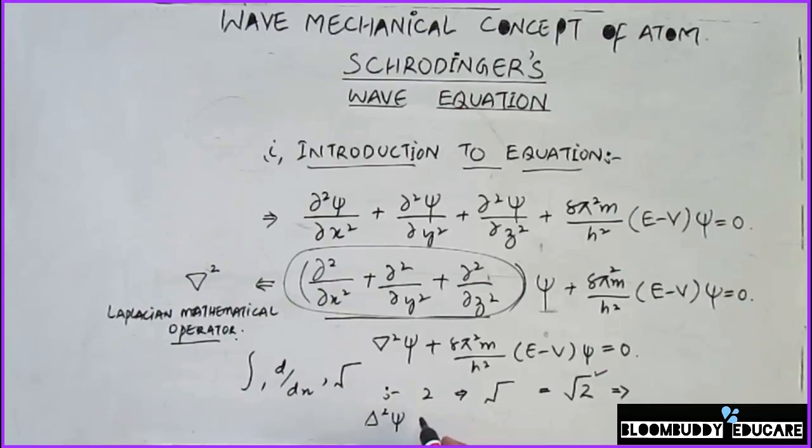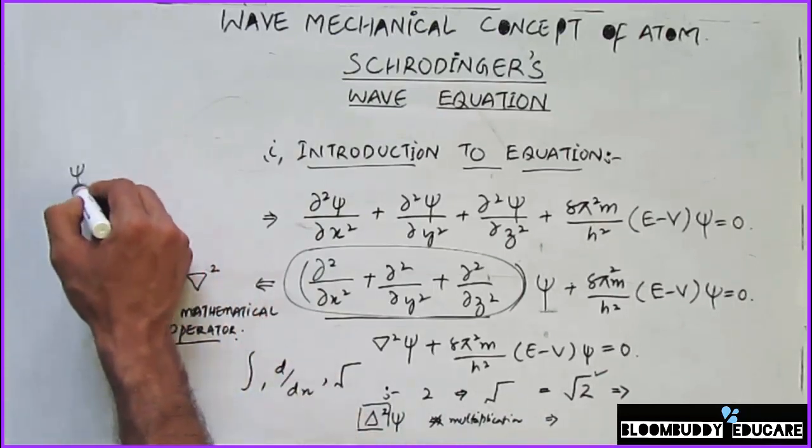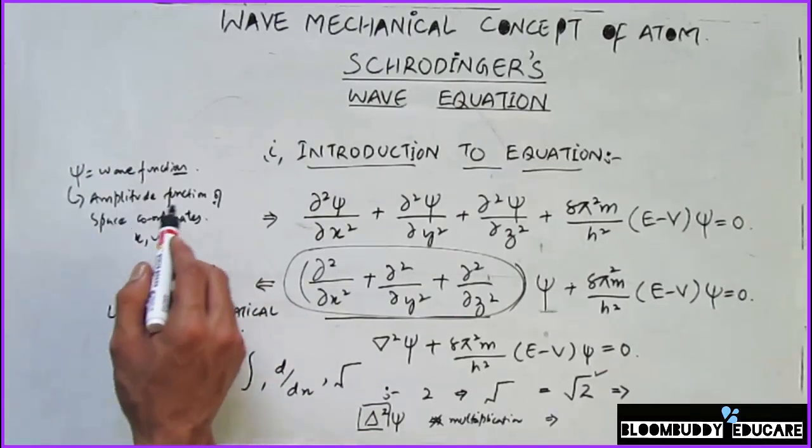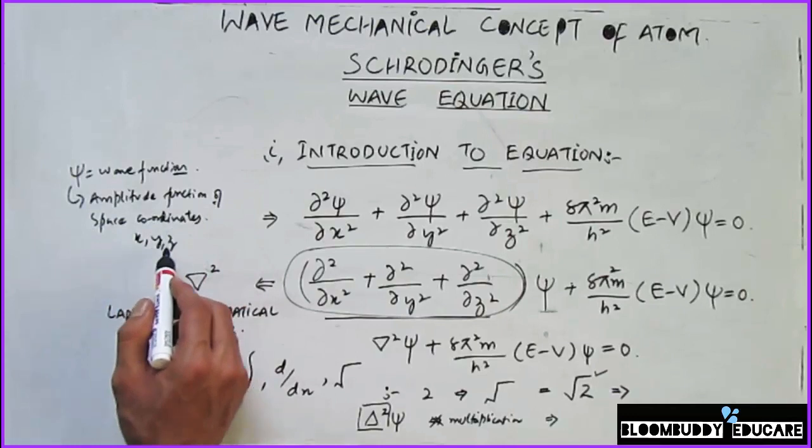In that case, it should not be confused that this del square is multiplied with the psi. What it is, is actually the mathematical operator that is acting on the wave function psi. So psi here is a wave function. This psi gives the amplitude function of the space coordinates x, y, z.